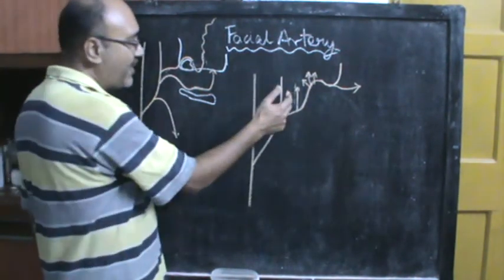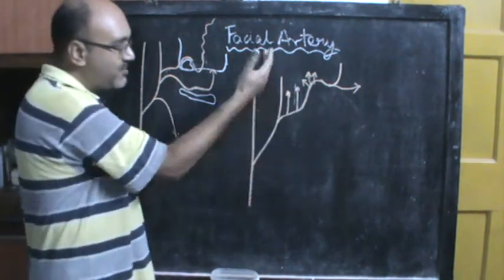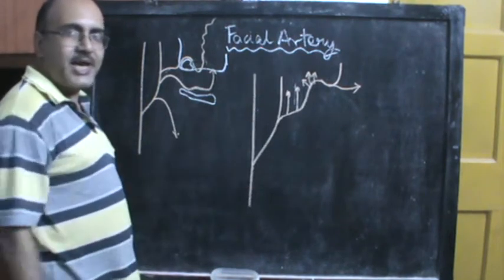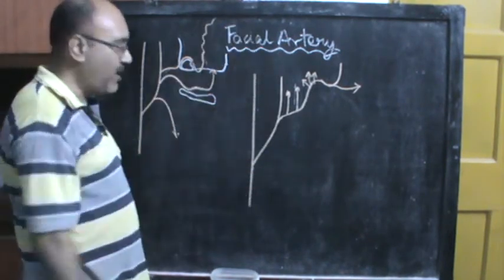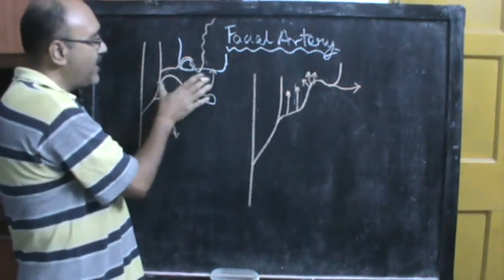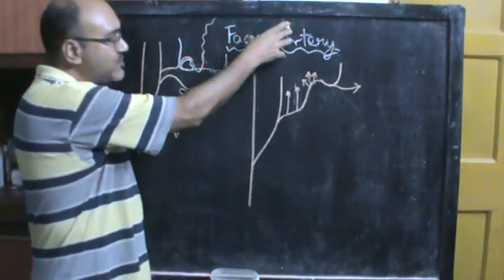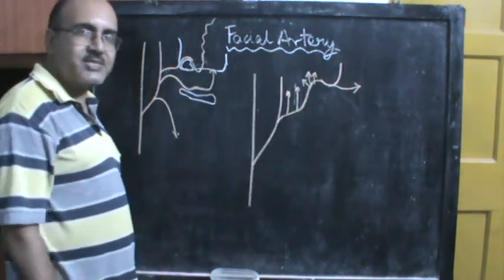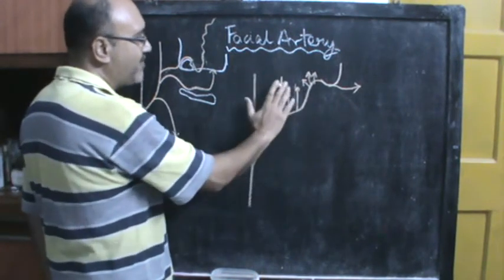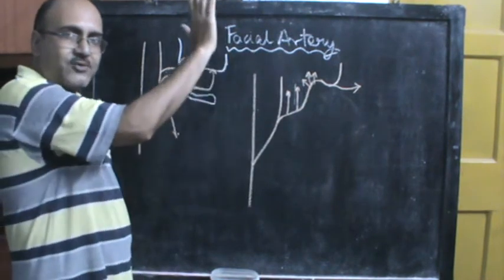Now this ascending palatine branch is supposed to go to the soft palate. How will it go to the soft palate? It will take a deeper pathway and go around the pharyngeal wall. If it goes around the pharyngeal wall, because this is the hyoid bone, you expect the lower reaches of the middle constrictor, and when it goes to the top part, you expect it in relation to the superior constrictor. So this ascending palatine branch hugs the middle constrictor and superior constrictor, goes along the pharyngeal wall to the base of the skull,